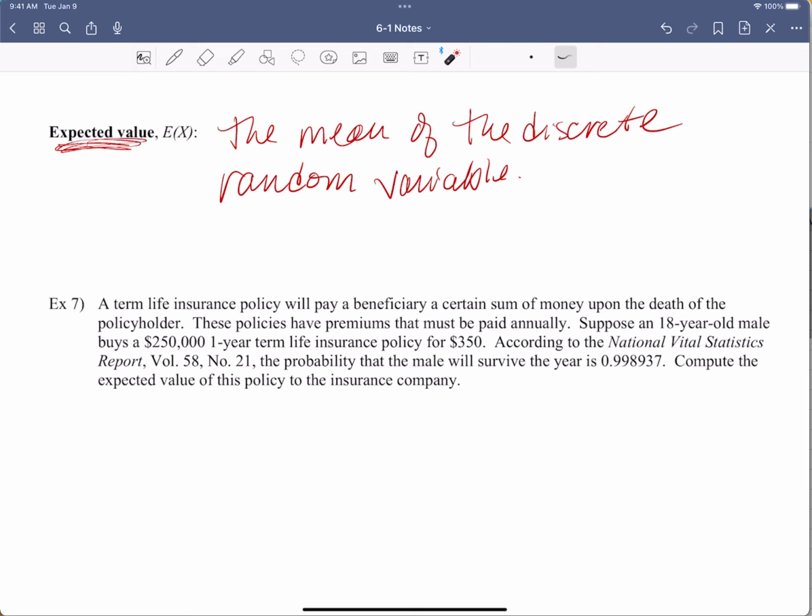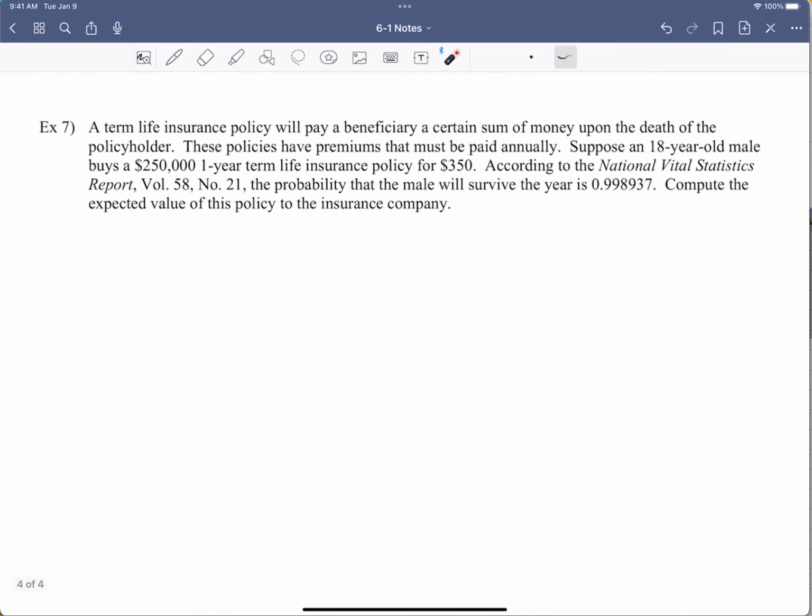So an expected value, this is just words that you can use. As soon as you see expected value or what is expected, then you know automatically you're looking for the mean. All right, that's the key. But it's a discrete random variable, so you have to have those two columns. You have to have your x and your probability of x. So that's the key. All right, so let's look at how this plays out.